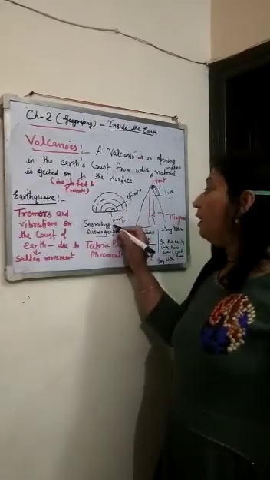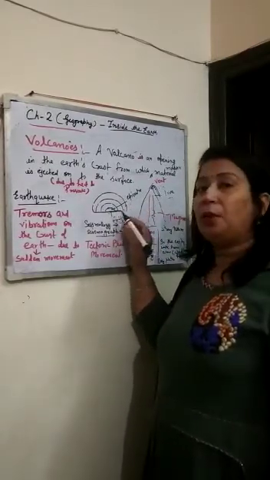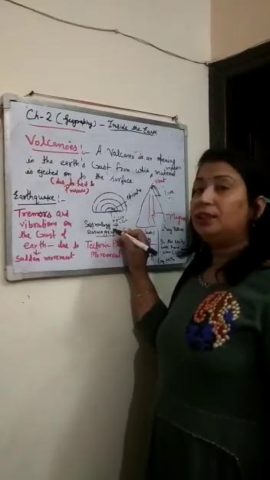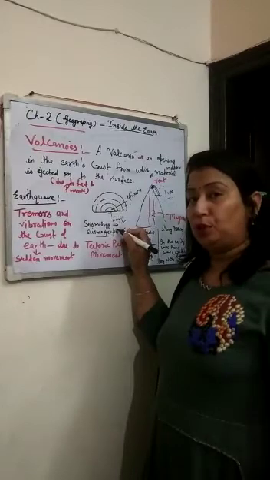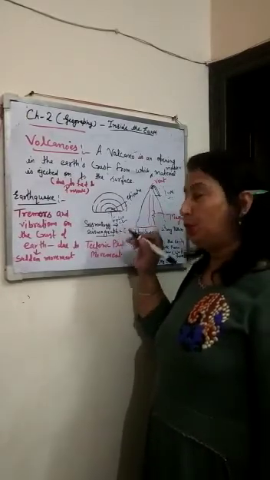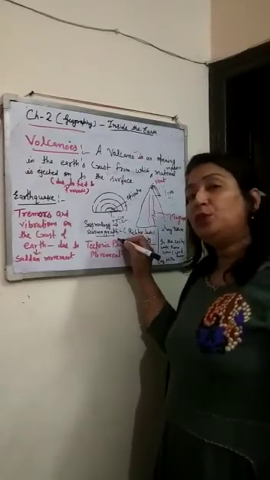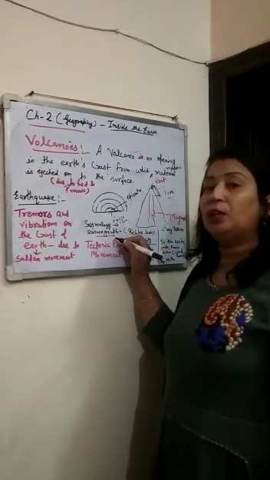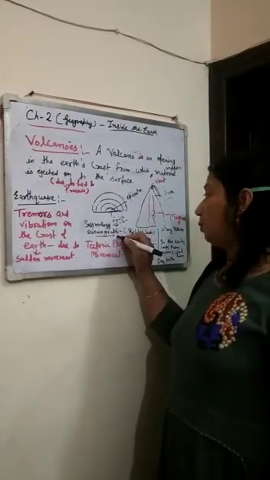So how can we get knowledge about the earthquake intensity? This study is known as seismology. So the study of earthquakes is known as seismology, and the instrument through which we can measure the intensity of the earthquake is known as seismograph.